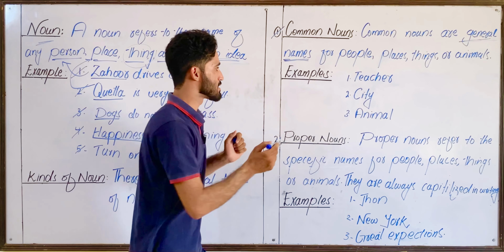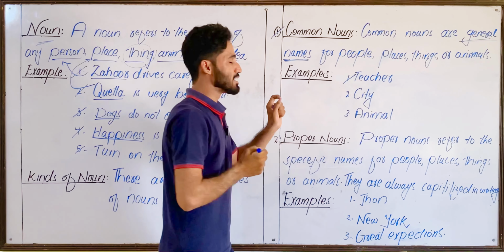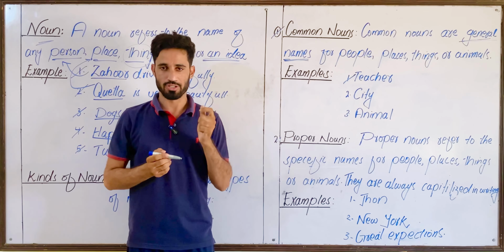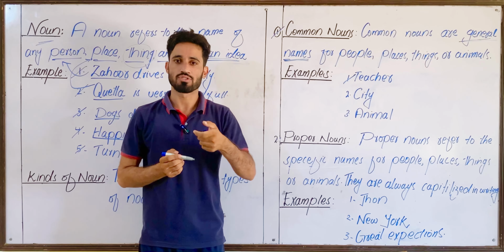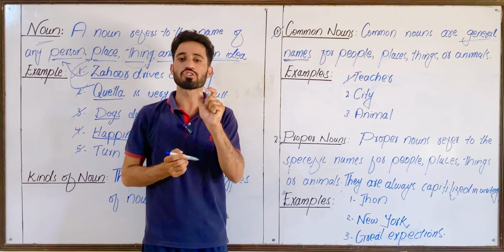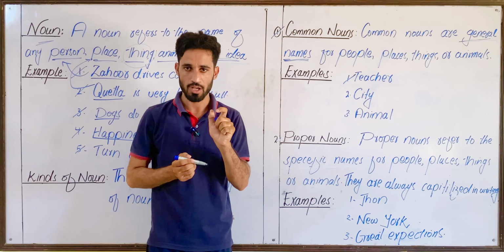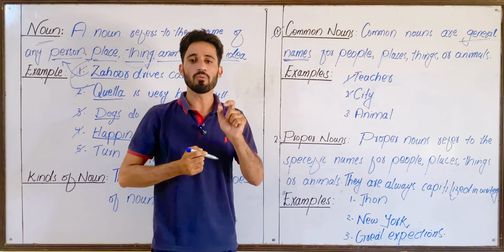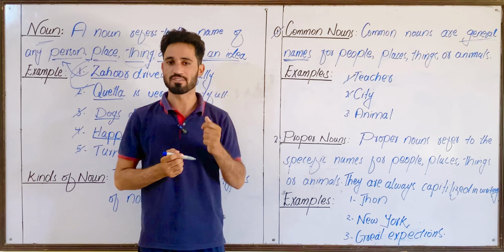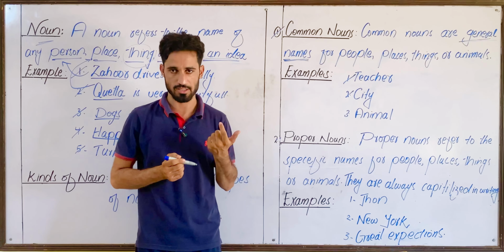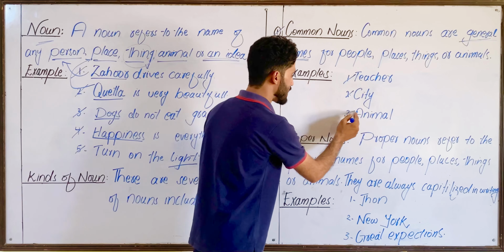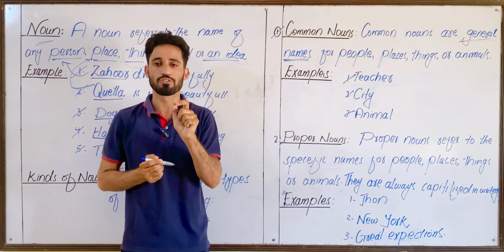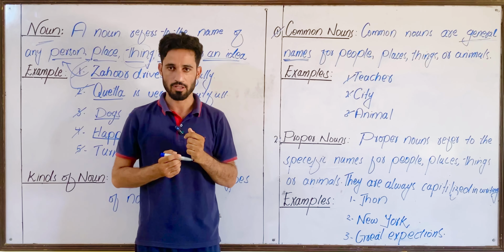Got that? Look at the examples. Teacher. Teacher is a common noun because it can refer to any teacher like Horera, John, Zahur, and it doesn't refer to any specific teacher. Got that? Look at the second example. City. City is a common noun because it can refer to many different cities like New York, Koida, etc. And the last example, animal. Animal is also a common noun because it can refer to many different animals.